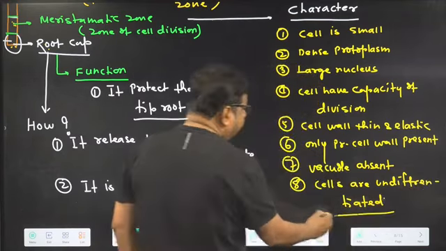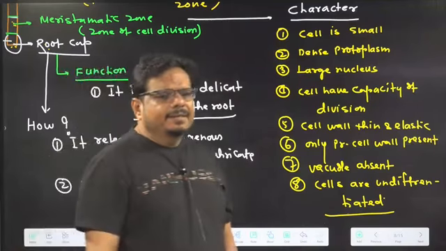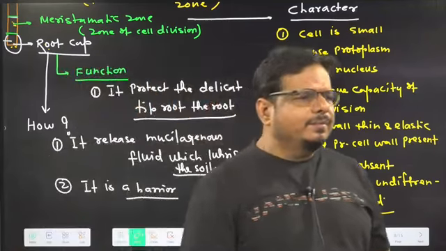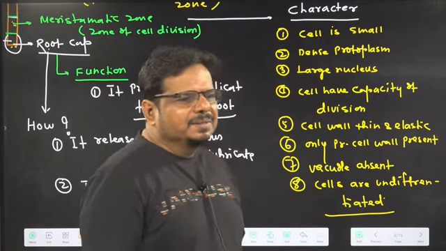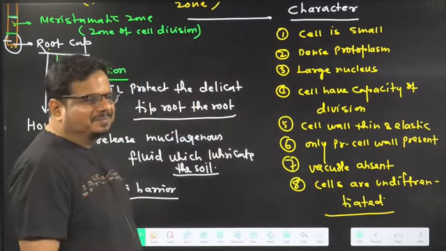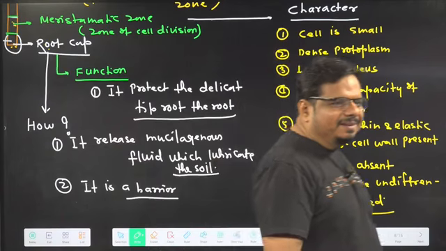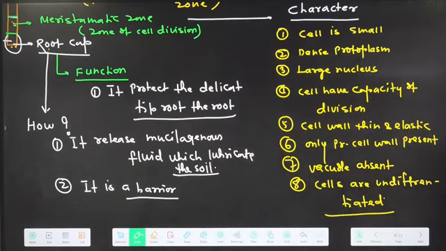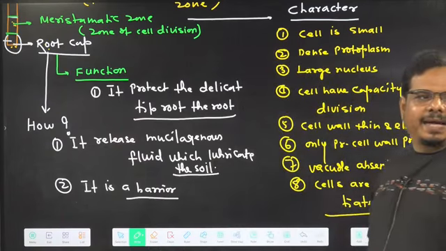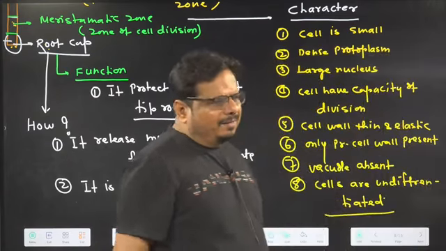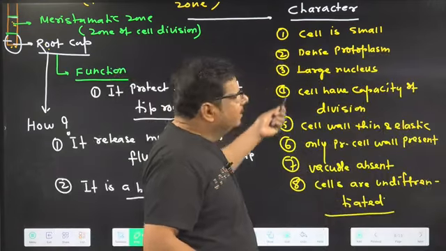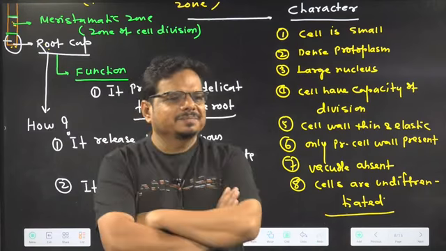So these are the characteristic features present in the cells of which zone? Meristematic zone. Clear? And many of these answers you can write with your common sense.